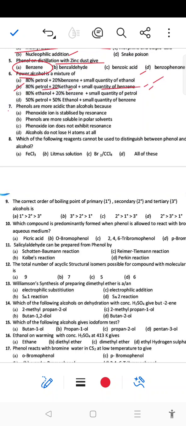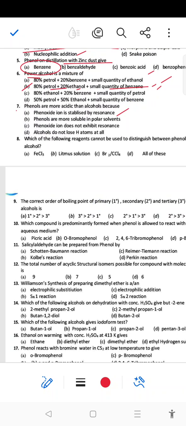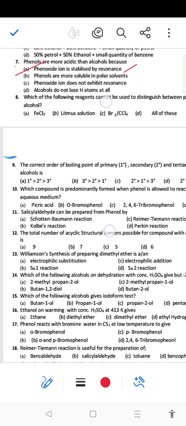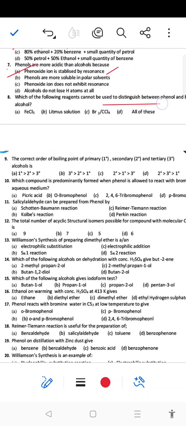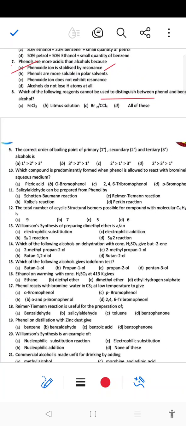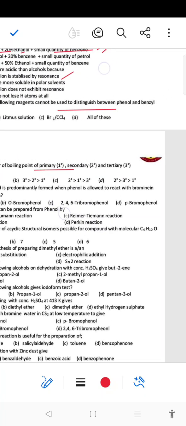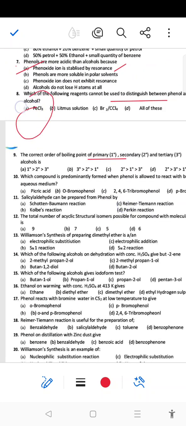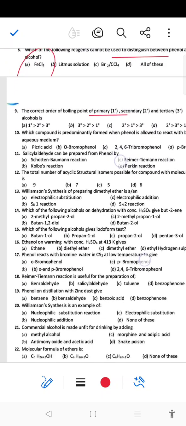Next, phenol are more acidic than alcohol because phenoxide ion is stabilized by resonance. Also right answer. Phenols are more soluble in polar solvent. Phenoxide ion does not exhibit resonance, and if alcohols do not lose a hydrogen atom at all. So right answer is the A option. Phenoxide ion is stabilized by the resonance. Next, which of the following reason cannot be used to distinguish between the phenol and benzyl alcohol? So right answer, that is a ferric chloride is the right answer, which is not used for this